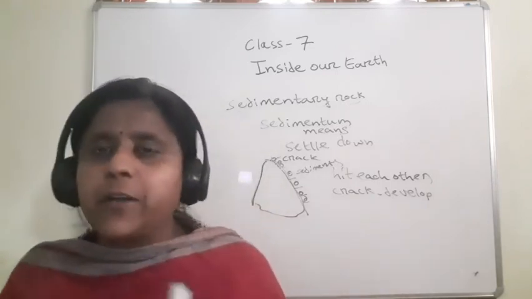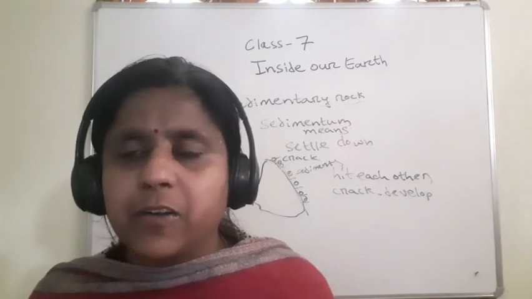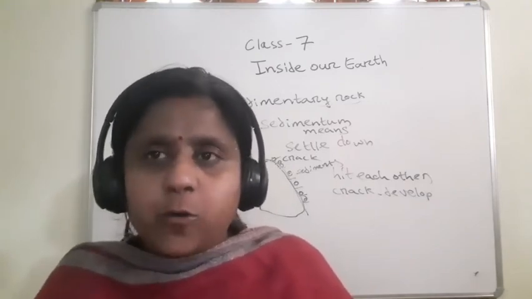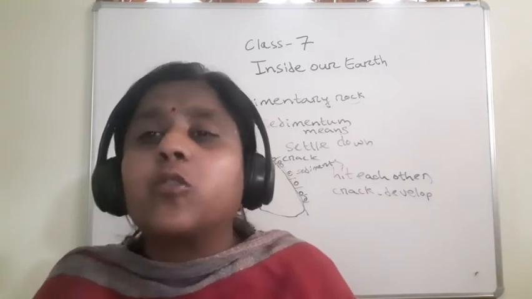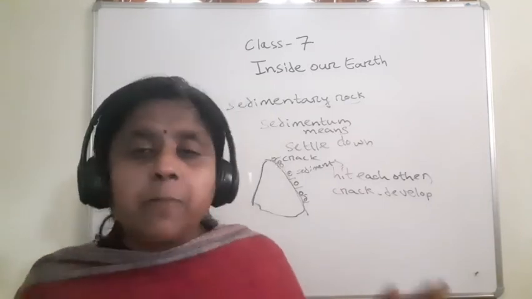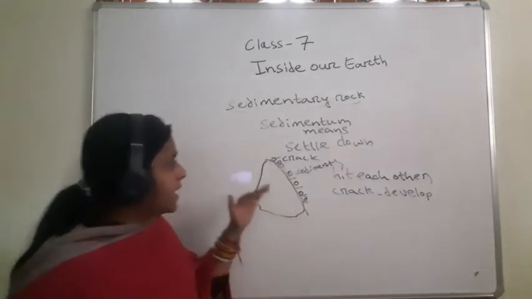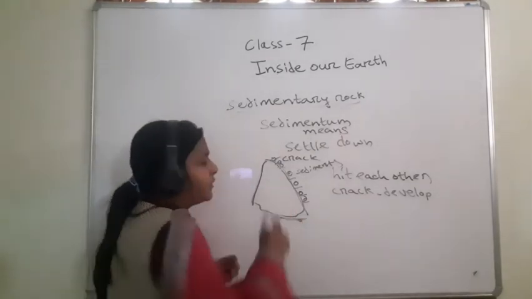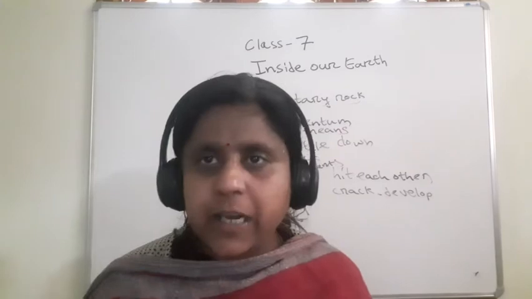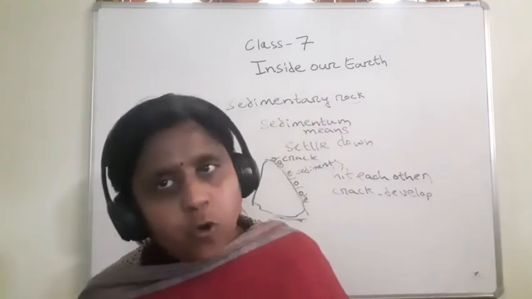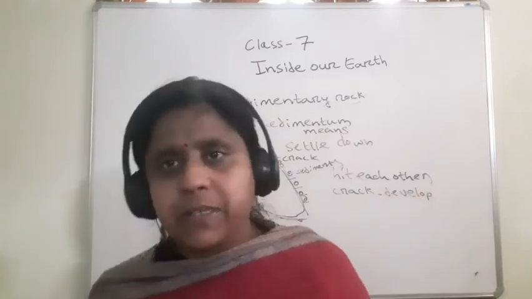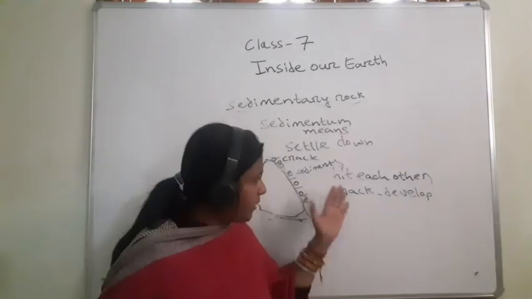Due to the movement of molten magma, children, the lithosphere is broken into a number of plates which also move. And due to the movement of lithospheric plates, the rocks used to hit each other, and as the rocks hit each other, they are broken into sediments. Understood?